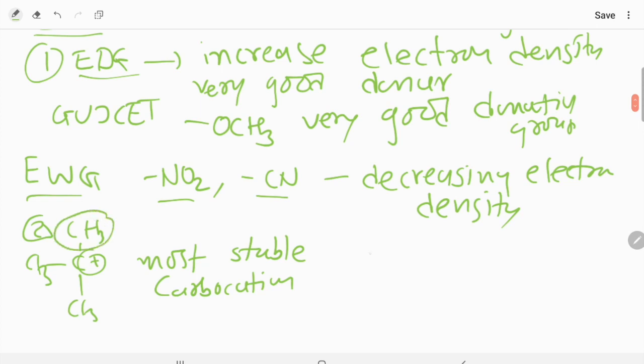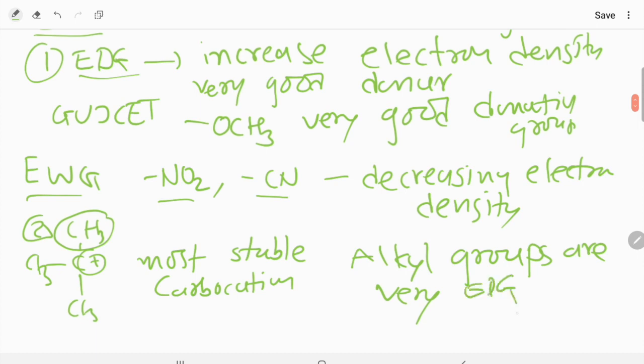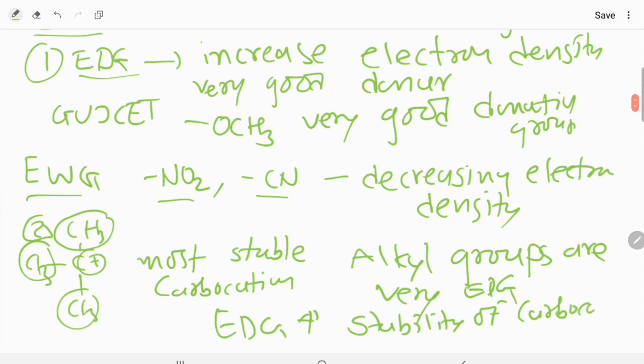Because these alkyl groups, remember, these alkyl groups are very good donors, very good electron donating groups. So as electron donating groups increase, the stability of carbocation is increased. Stability of carbocation is increased.